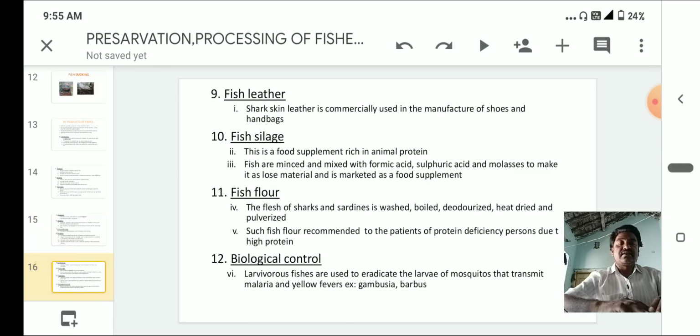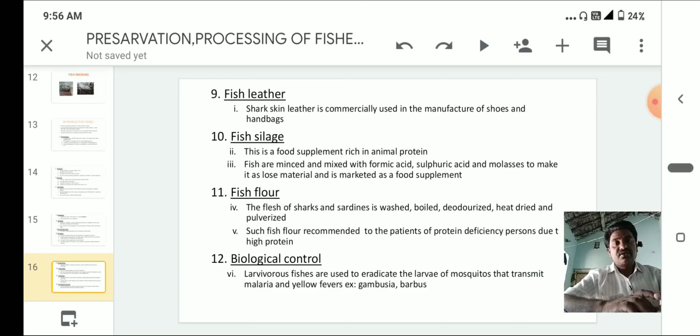Next, fish leather. Shark skin leather is commercially used in the manufacture of shoes and handbags.